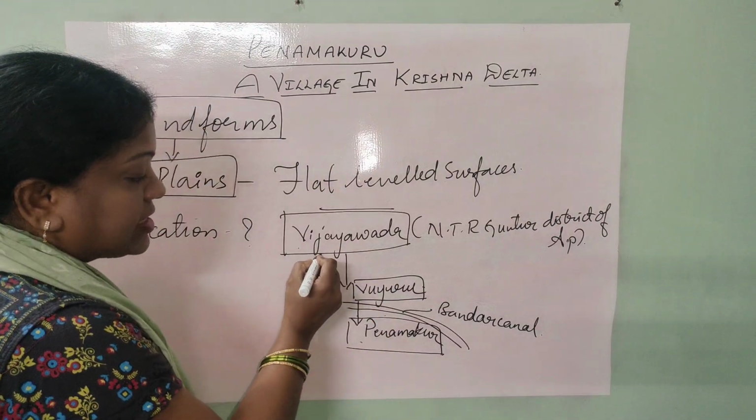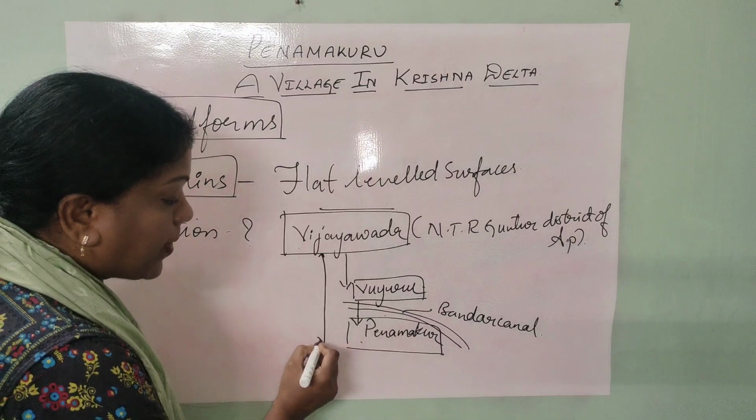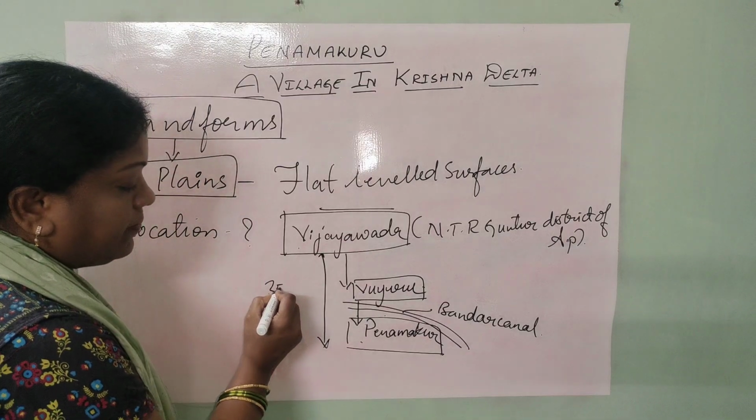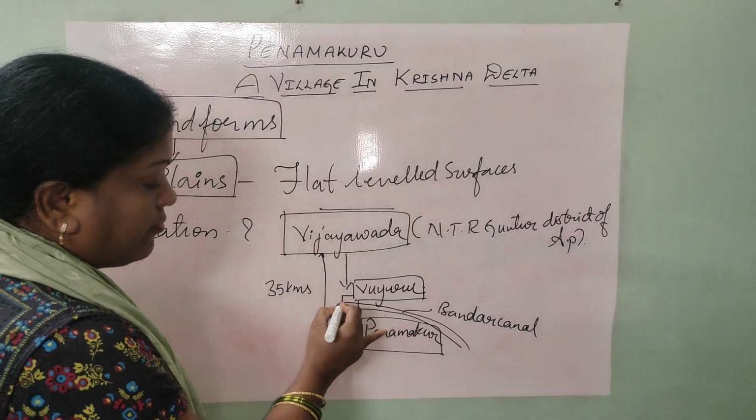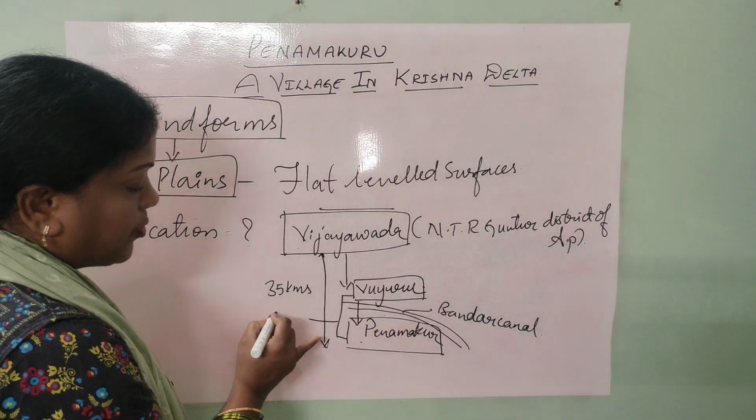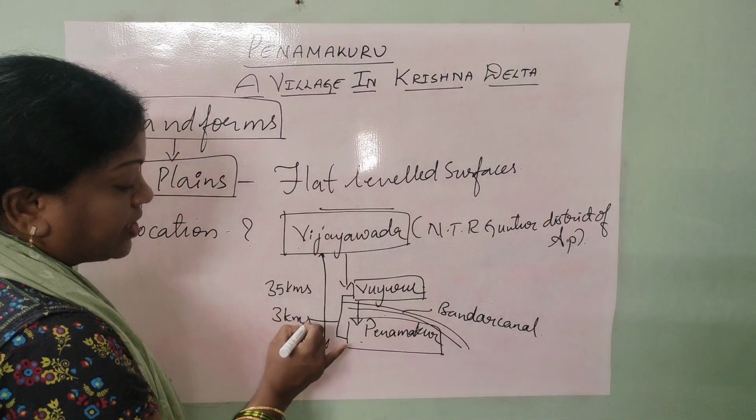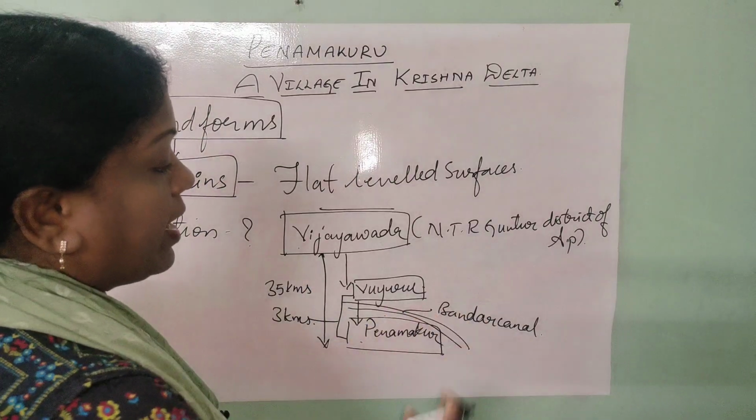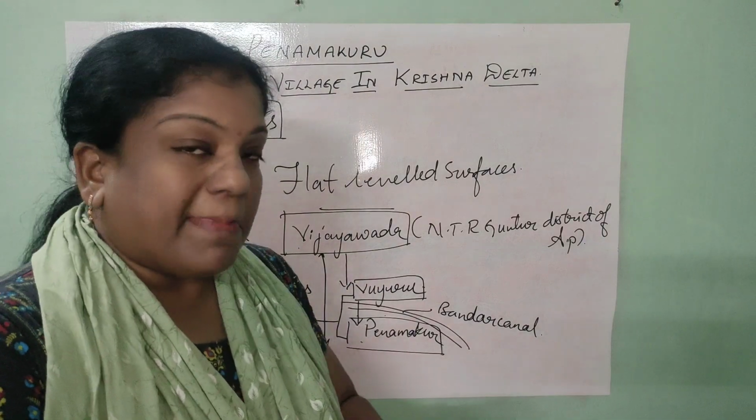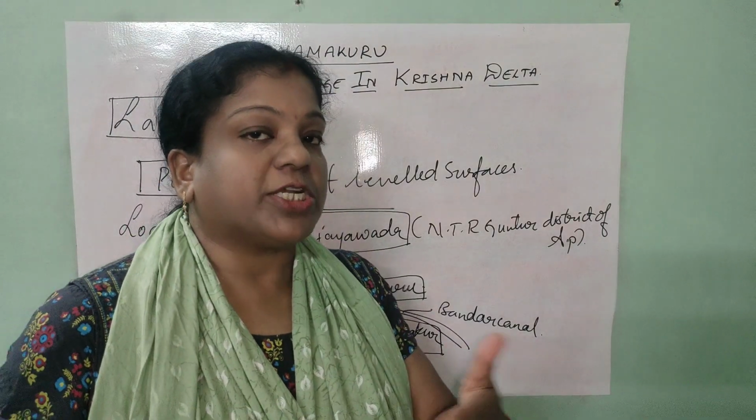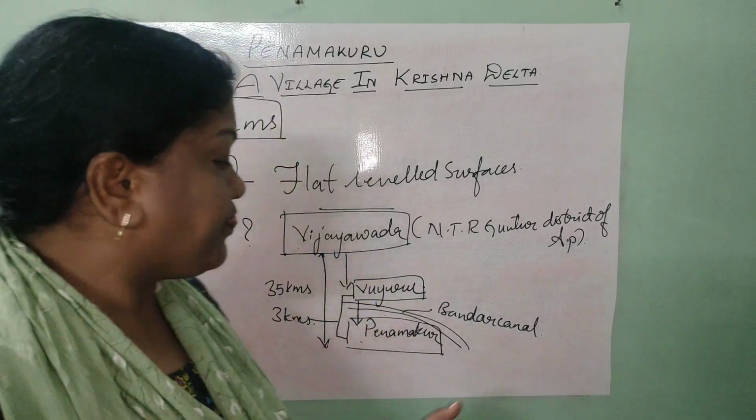So the total distance from Vijayawada to Penamakuru is nearly 35 kilometers. And from Vuyuru town to Penamakuru, it is just 3 kilometers away. And between this, they came across the Bandar Canal, which was one of the man-made irrigational provisions used by the Penamakuru people.